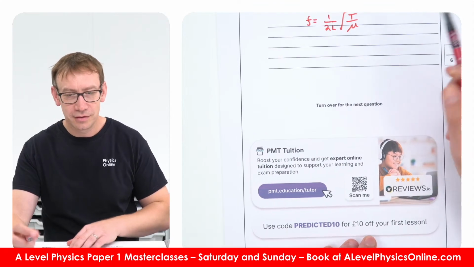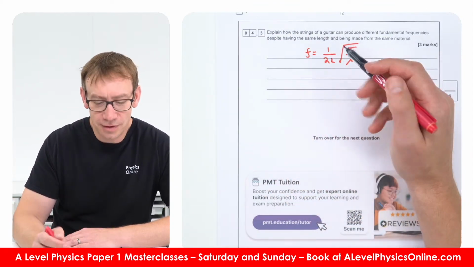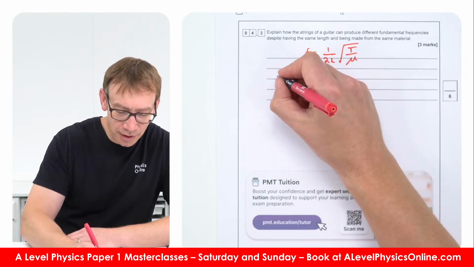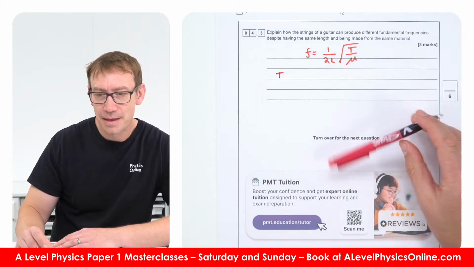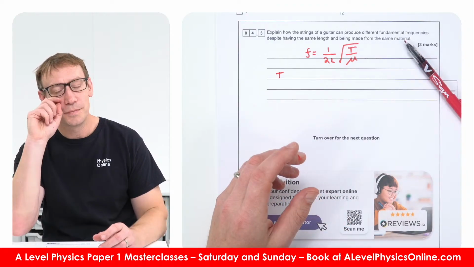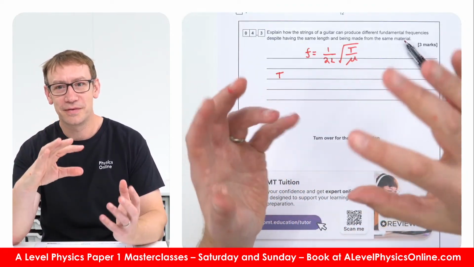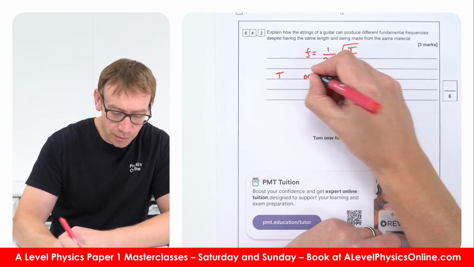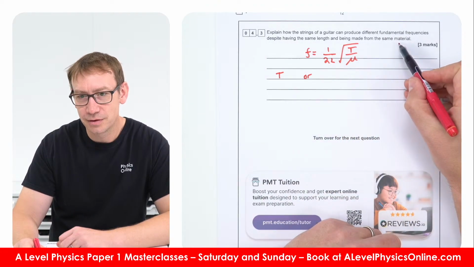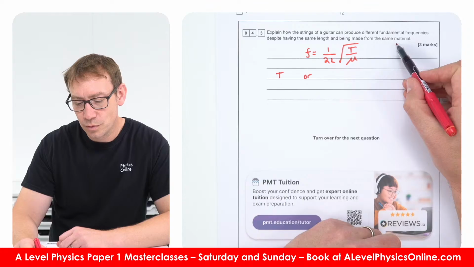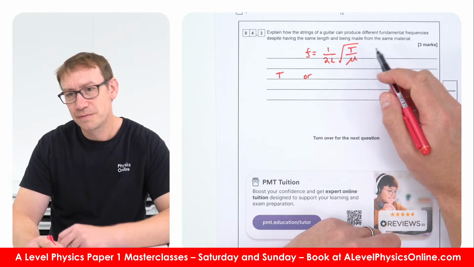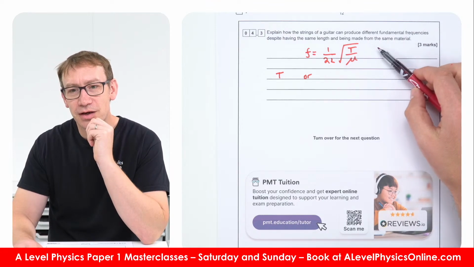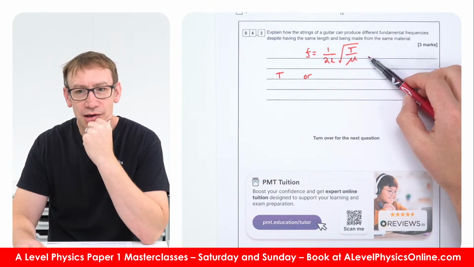I guess there are two things that we can do in order to change the frequency. We can either change the tension, and you do that by using the bits, whatever they're called, on the end of a guitar. Or, if they're made out of the same material, the only thing I guess we can do is change the mass.